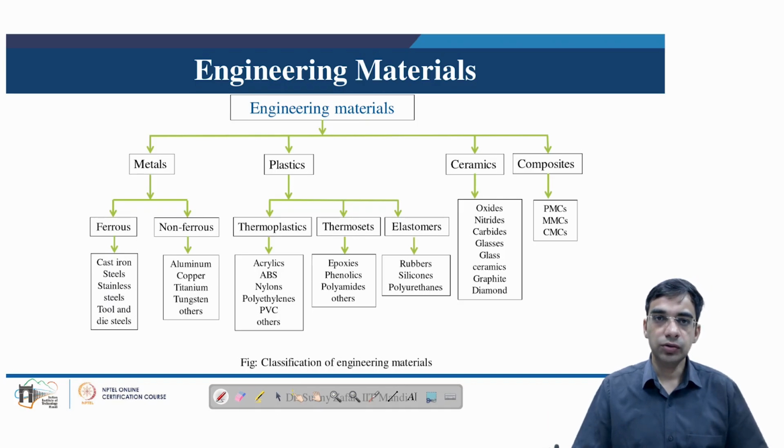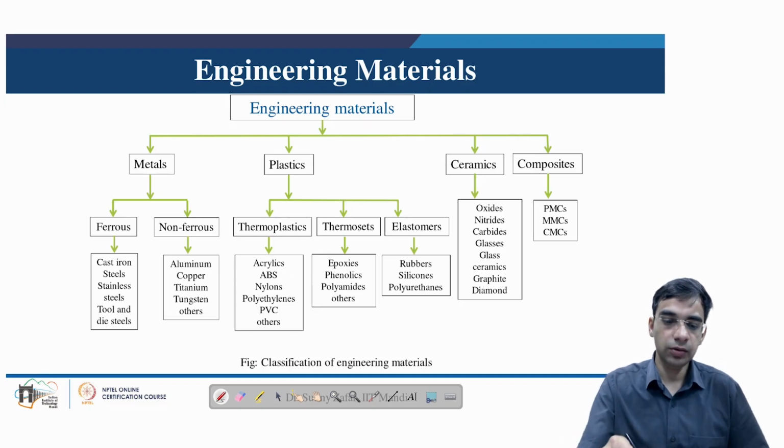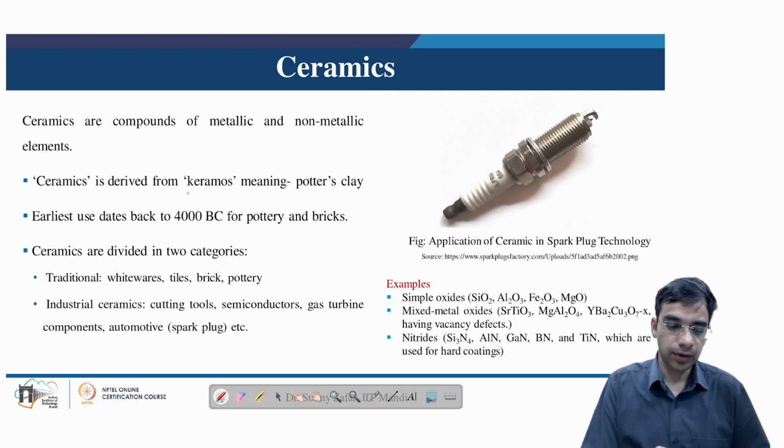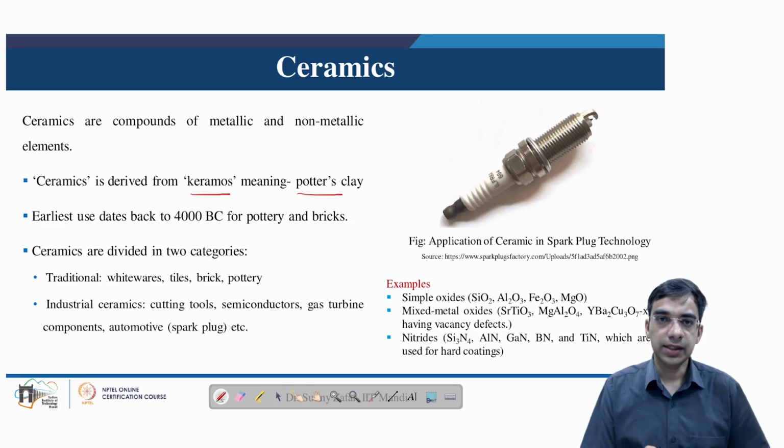So we have already understood this classification of engineering materials in terms of metals, plastics, ceramics and composites. In today's lecture, we will see details about ceramics. In ceramics, we know these are compounds of metal and non-metallic elements. Ceramic is a term derived from kermos, which means potter's clay. The use of ceramics is very old. It can be traced back up to 4000 BC, where ceramics were used to make pottery and bricks.